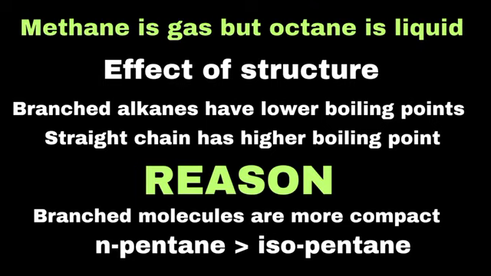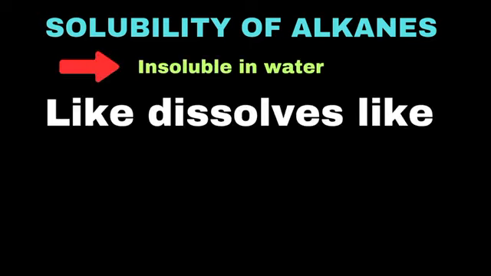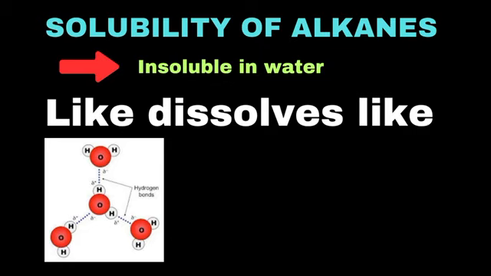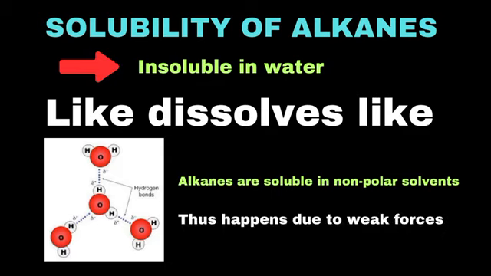Now let's discuss solubility of alkanes. Alkanes are insoluble in water because they are non-polar, while water is a polar solvent. The principle like dissolves like explains why non-polar substances do not mix with polar substances. Water molecules attract each other strongly through hydrogen bonding, and since alkanes cannot form these bonds, they do not dissolve in water. However, alkanes are soluble in nonpolar solvents like benzene, ether, and chloroform. This is because nonpolar solvents have similar weak intermolecular forces, allowing alkanes to dissolve easily.